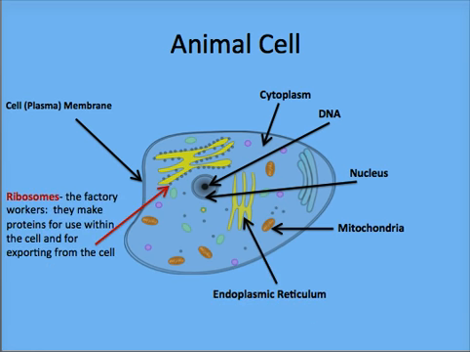Ribosomes are factory workers. They attach themselves to the endoplasmic reticulum and make the proteins that the cell needs. Endoplasmic reticulum that has ribosomes attached is called rough ER because the ribosomes give it a bumpy appearance.